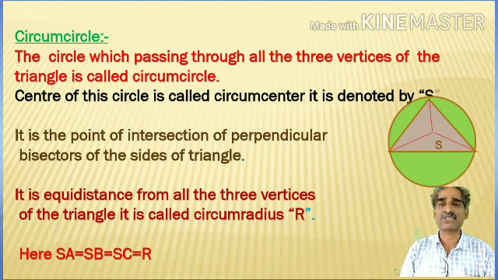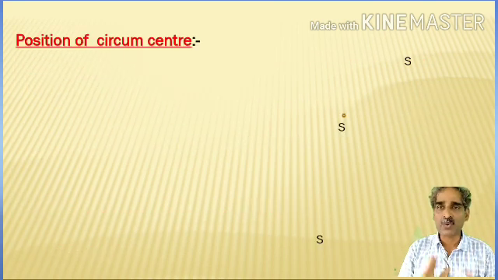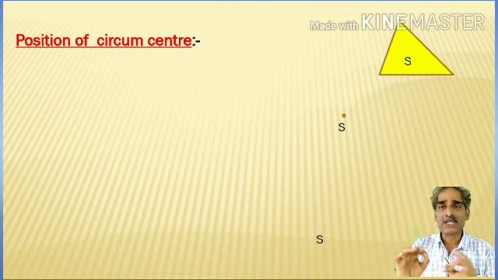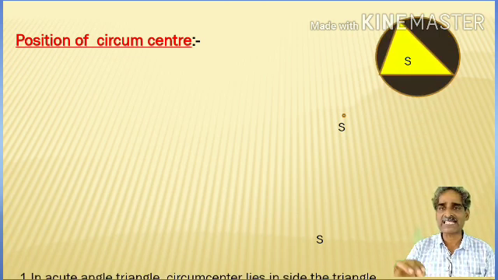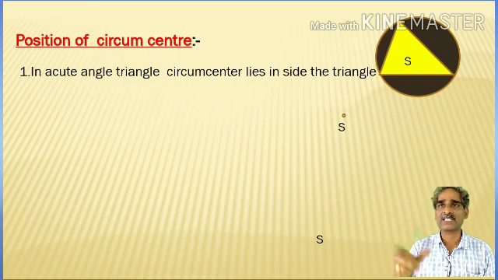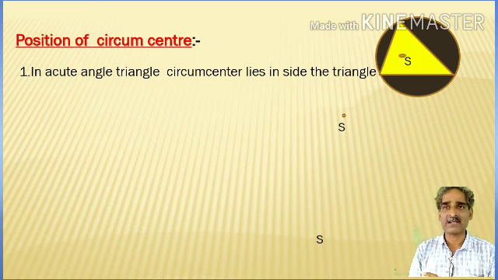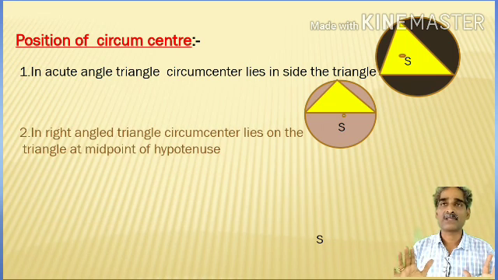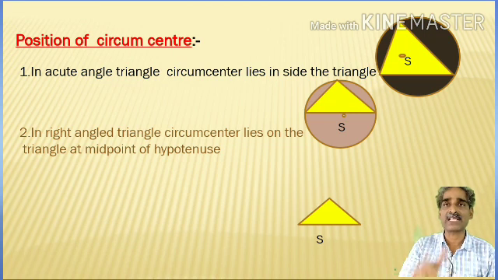Now positions of the circumcenter in case of the different types of triangles. If the triangle is an acute angle triangle, circumcenter lies inside the triangle. You can see the figure also. Here S lies inside the triangle. In a right angle triangle, circumcenter lies on the triangle, that too at the midpoint of the hypotenuse. Here the midpoint of the hypotenuse is the circumcenter.